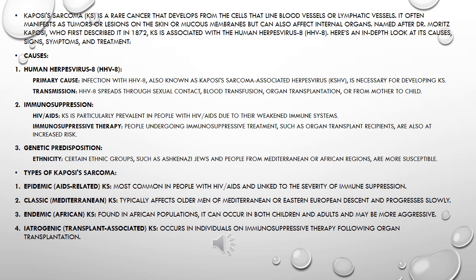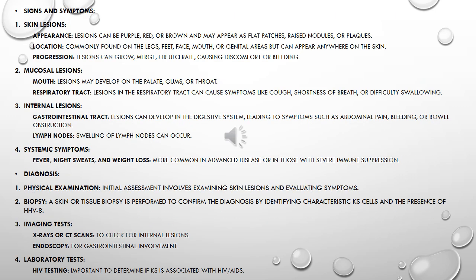3. Endemic, African KS: found in African populations. It can occur in both children and adults and may be more aggressive. 4. Iatrogenic, transplant-associated KS: occurs in individuals on immunosuppressive therapy following organ transplantation. Signs and symptoms. 1. Skin lesions. Appearance: lesions can be purple, red, or brown and may appear as flat patches, raised nodules, or plaques.